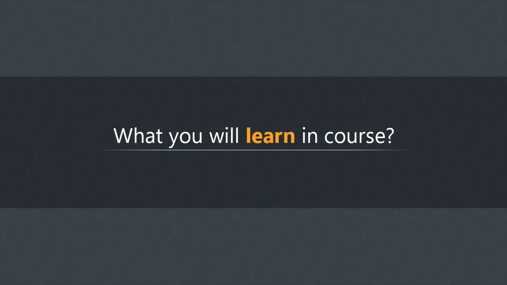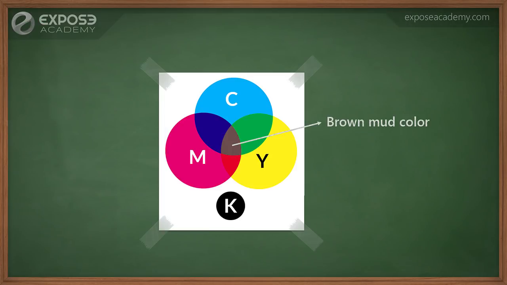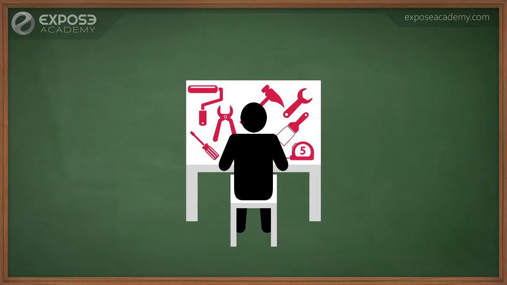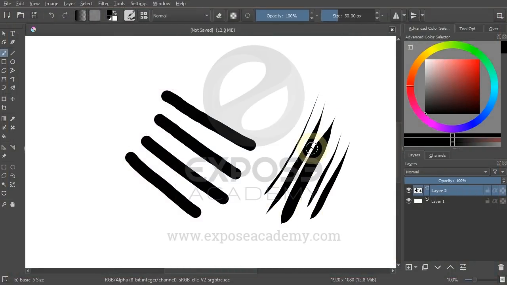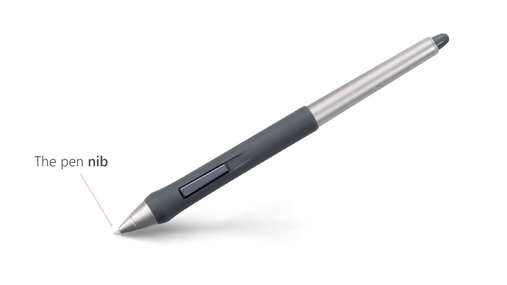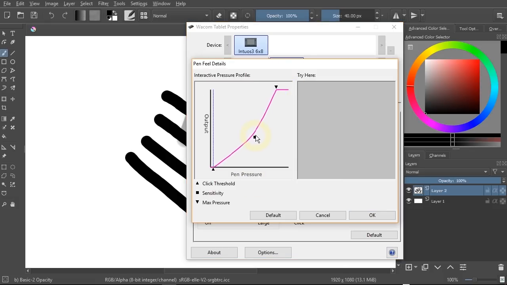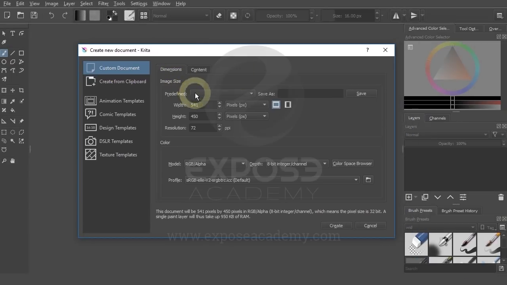We will cover a lot of things in this course, but we will start from zero, and that is the general computer graphic concepts such as the difference between raster and vector, color models, bit depth per channel, etc. Then, I will explain how to make Krita runs smoother and how to set up drawing tablets for optimal result. So yes, you will need a drawing tablet to really gain the maximum benefits of using Krita and to gain benefits from this course.